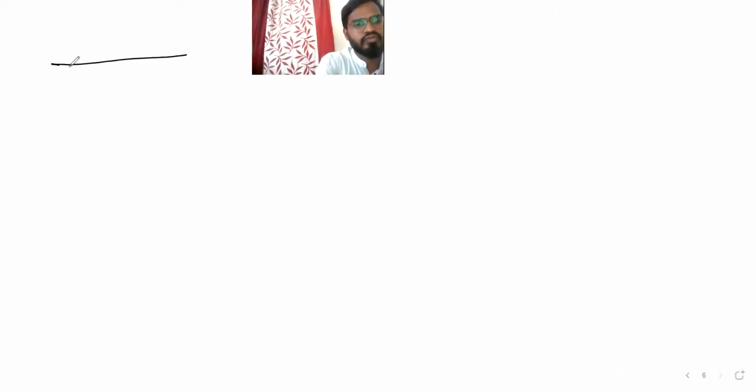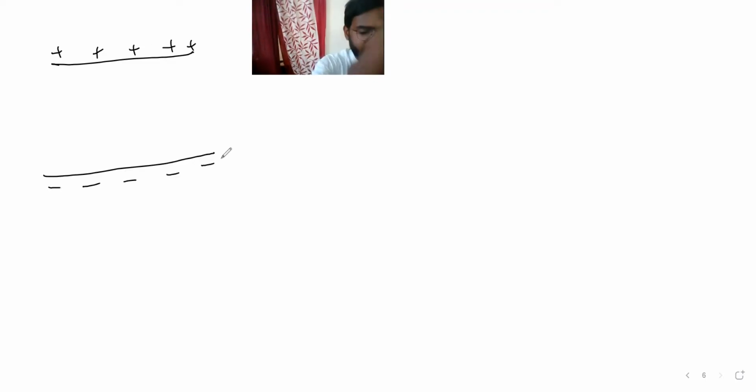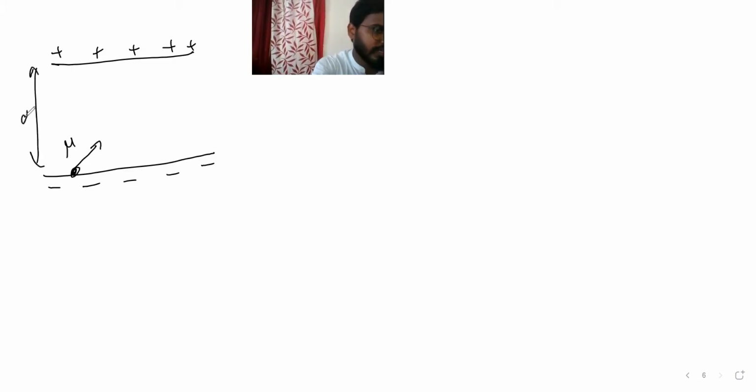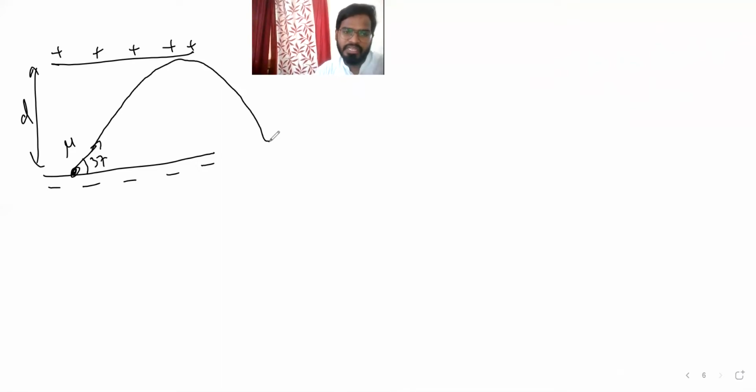Now next question we are going to do again the same type of sums. Positive, positive, positive, positive, positive, negative, negative, negative, negative, negative, right? Now at an angle, a charged particle q is fired with u, distance is d, and the angle we took is 37. It will just touch it and fall down. So find the minimum value of u such that it just touches the upper plate or misses the upper plate.